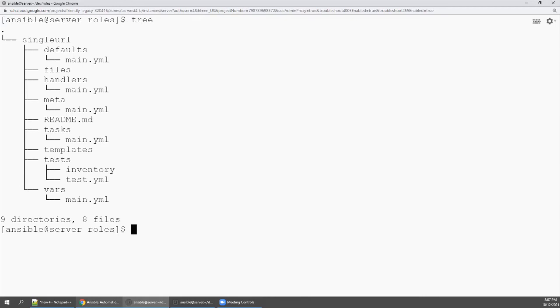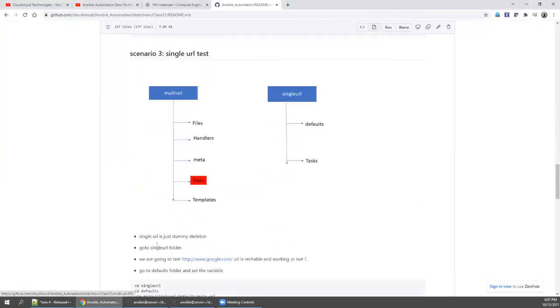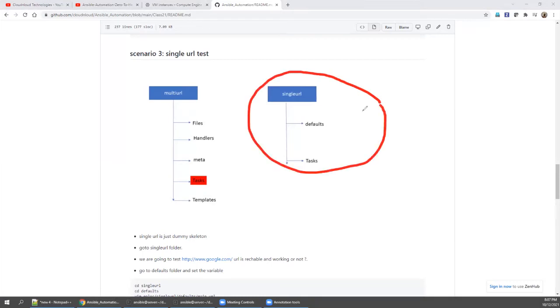So now what is our goal? We are going to see the first dummy role. This is a dummy role, role number 1. Our actual expectation is I have multiple URLs I want to monitor and verify, right? So first we will go with a single URL. As I said, in the defaults directory, if you go inside that YAML file, you first declare some dummy URL, right? And you know how to check.